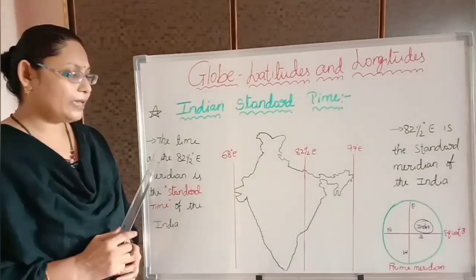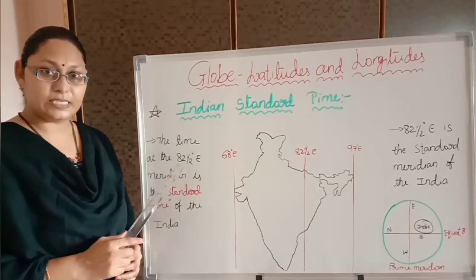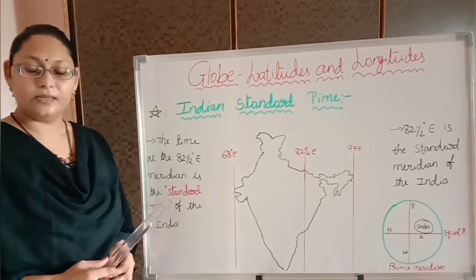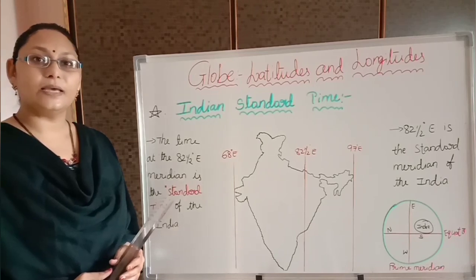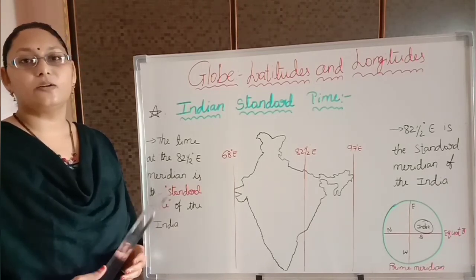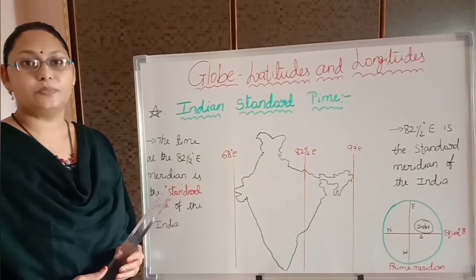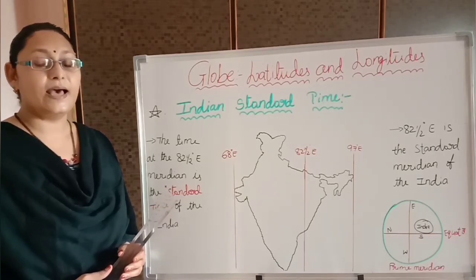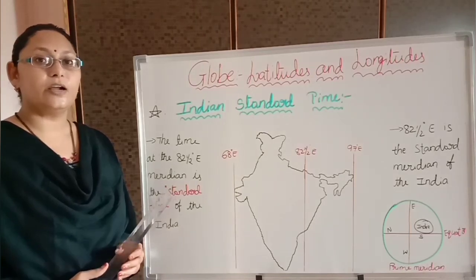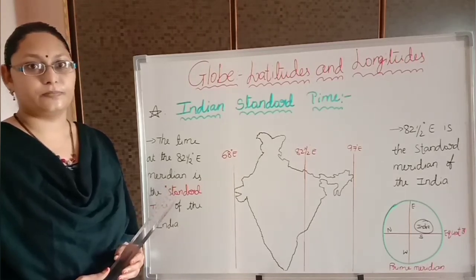And the time at the 82.5 east longitude of India is called the standard time of India. Means that is the local time of India. So that is the reason wherever we go in India, we can observe the same time throughout India. That is the time of 82.5 east longitude.